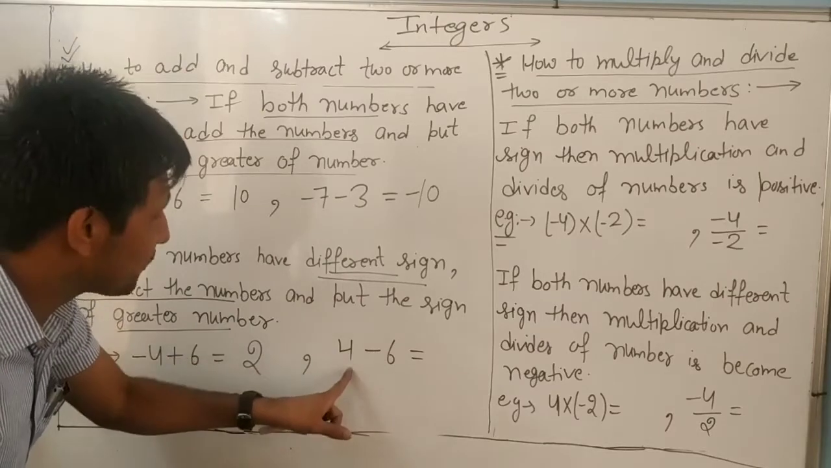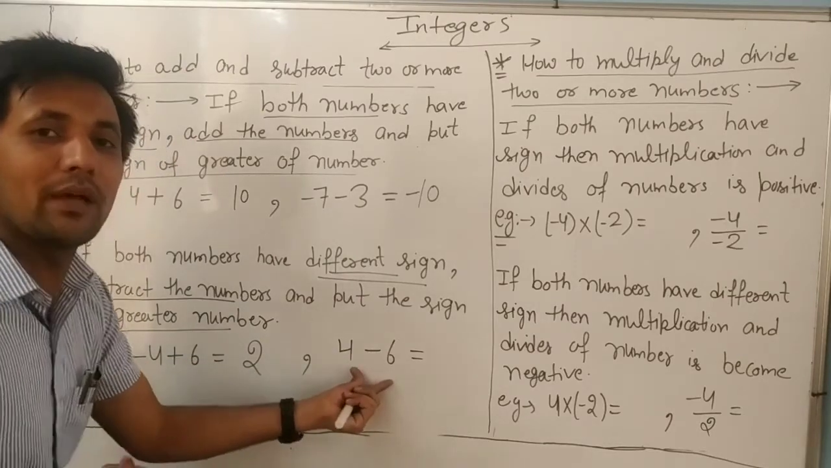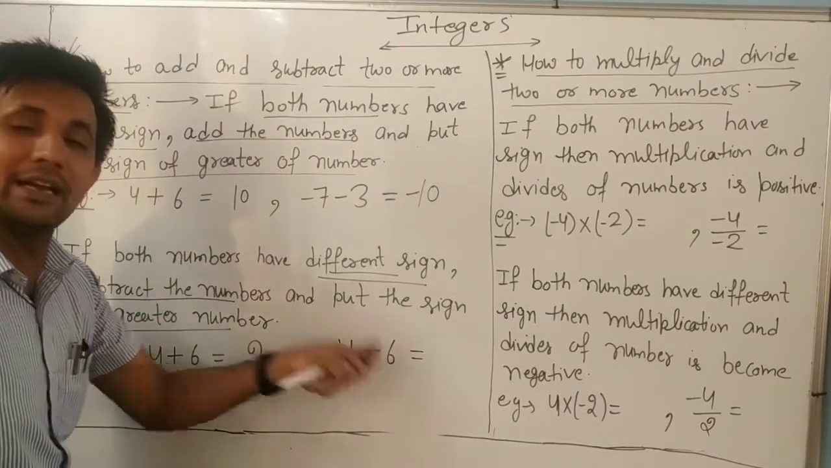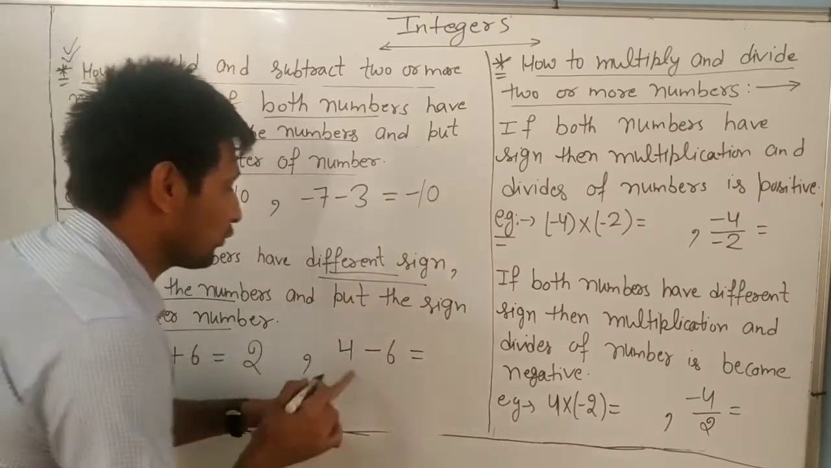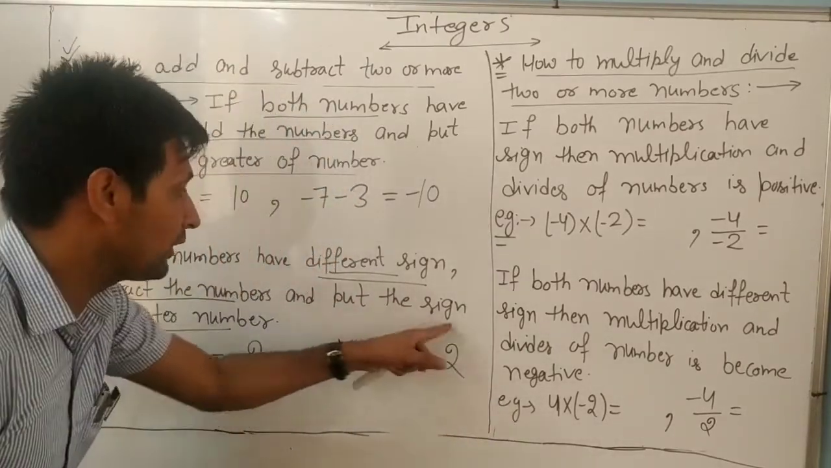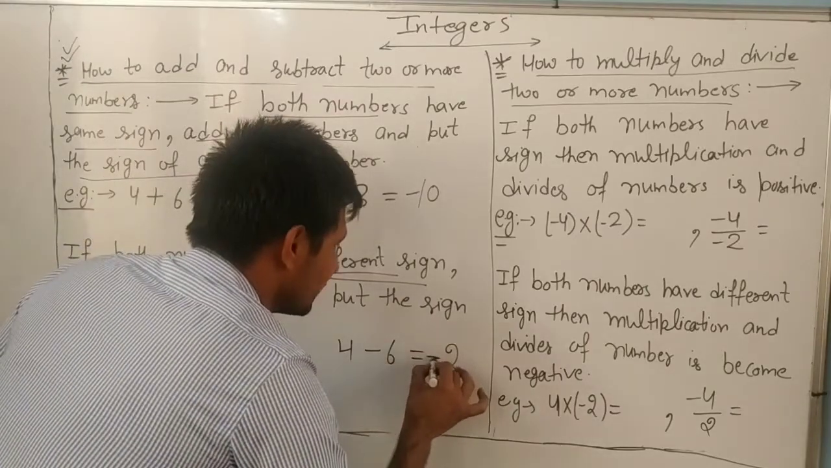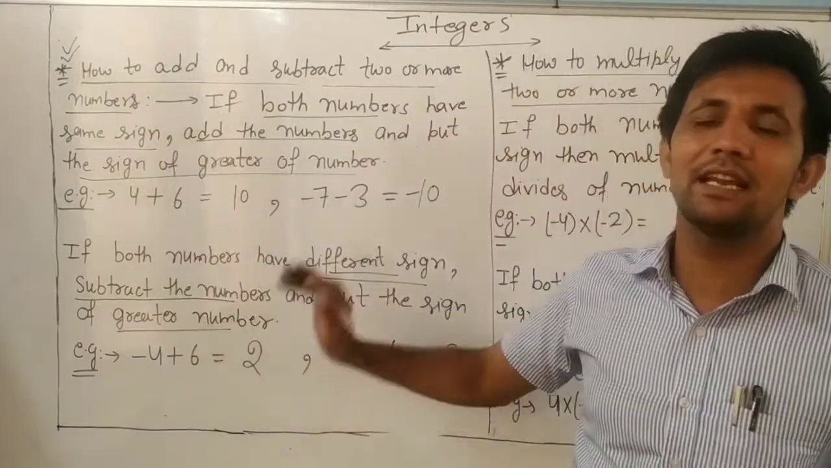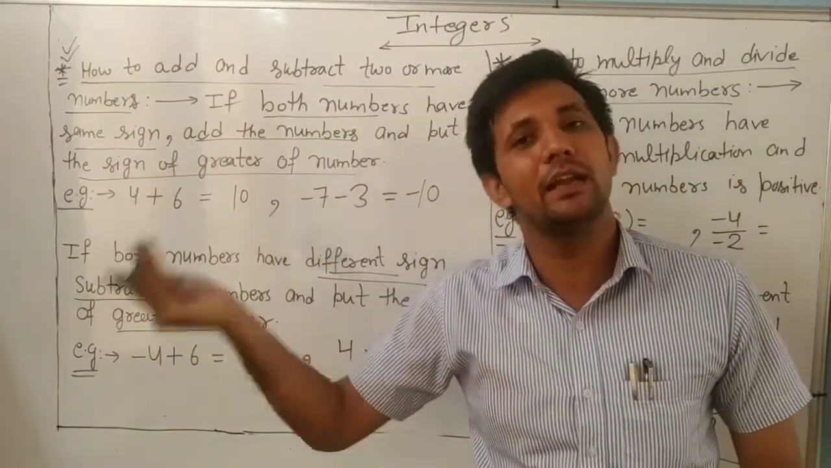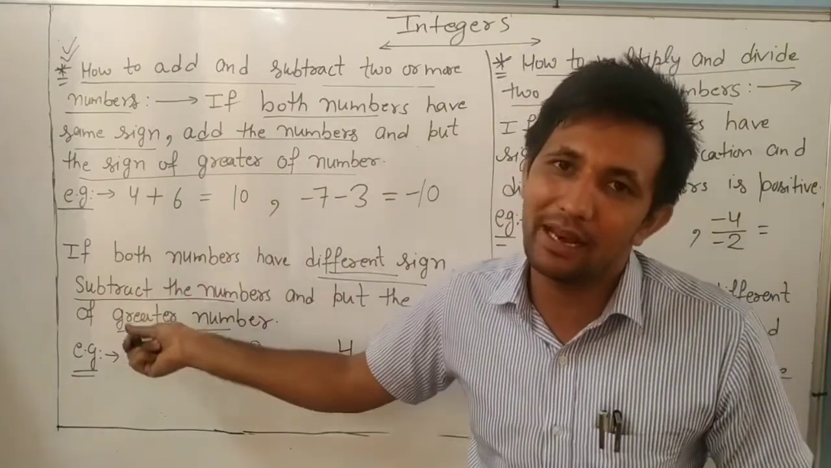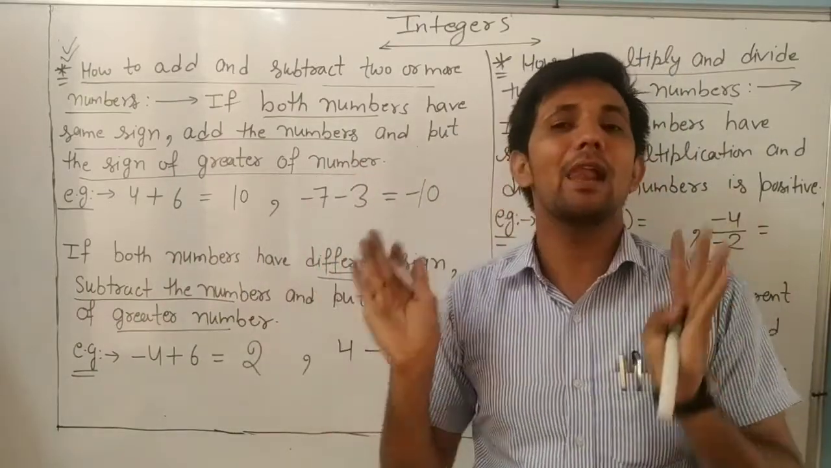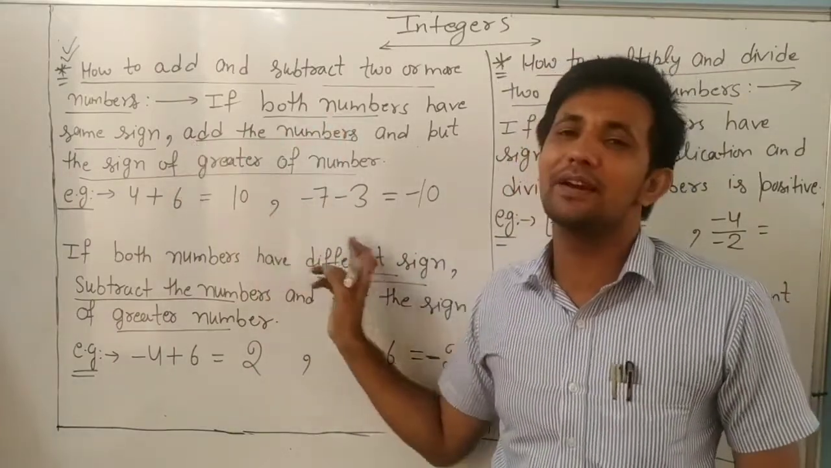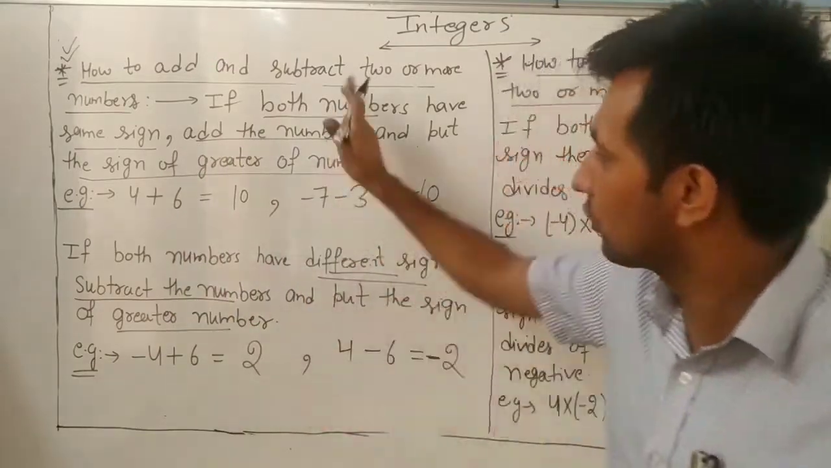Next, different sign: positive, negative. Whenever there is a different sign in addition and subtraction, we subtract. So 4 minus 6 is 2, and put the sign of the greater. Greater is 6, so it is negative. Understand, dear? Very simple. If same sign, add and put the sign of the greater number. If different sign, subtract and put the sign of the greater number. Note it down.